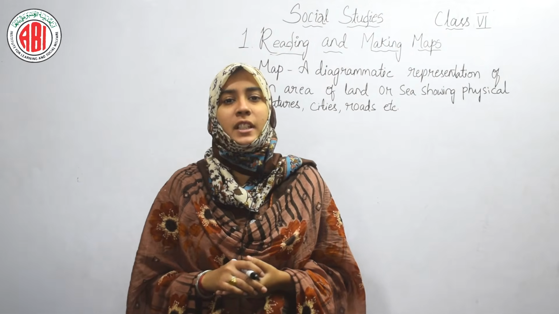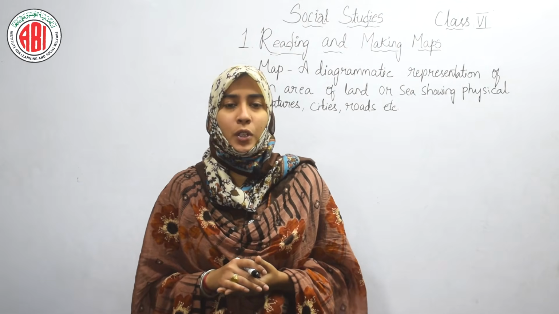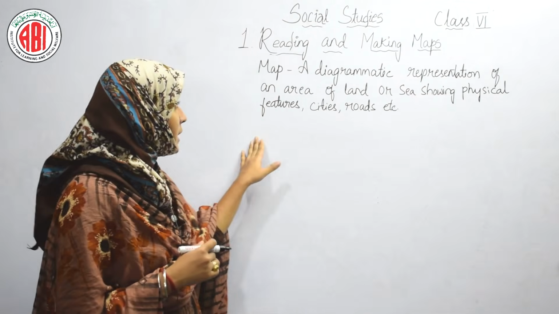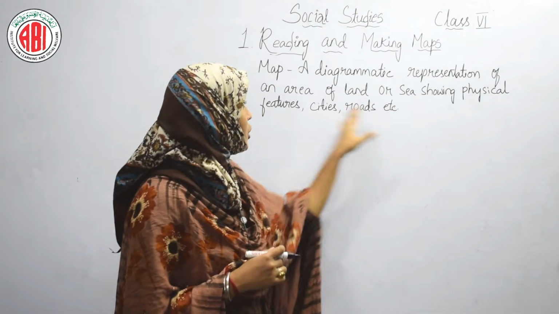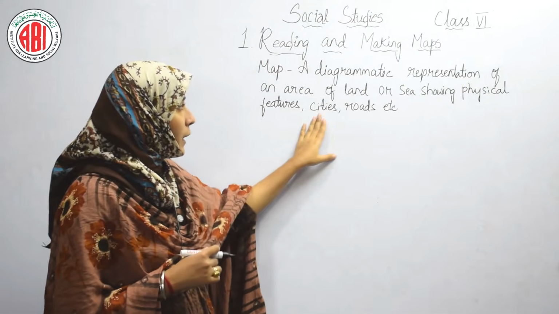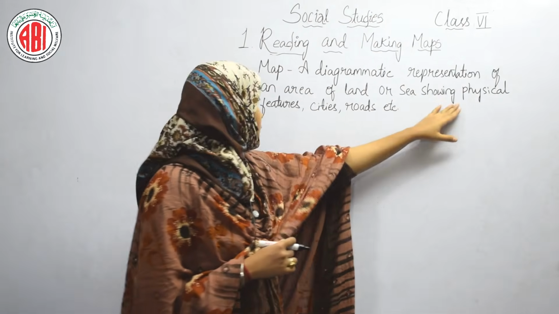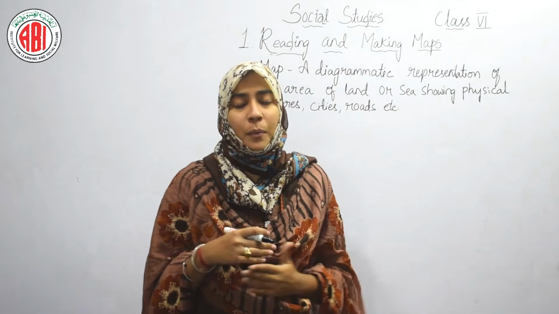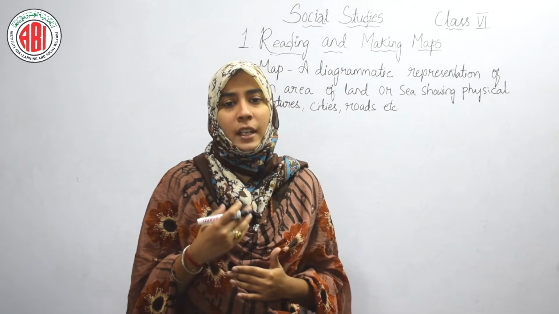Here I have written the meaning of the map on the board so that you can understand it in a better way. A map is a diagrammatic representation of an area of land or sea showing physical features like cities, roads, etc. So a map is like a chart or like a plan.